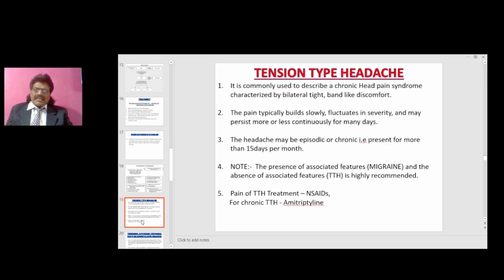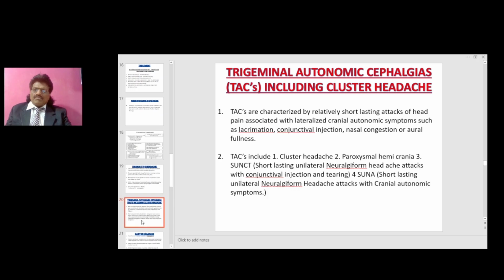For pain of tension type headache we give NSAIDs. For chronic tension type headache we give amitriptyline. So we've discussed migraine and tension type headache. Now we'll talk about trigeminal autonomic cephalgias including cluster headache.